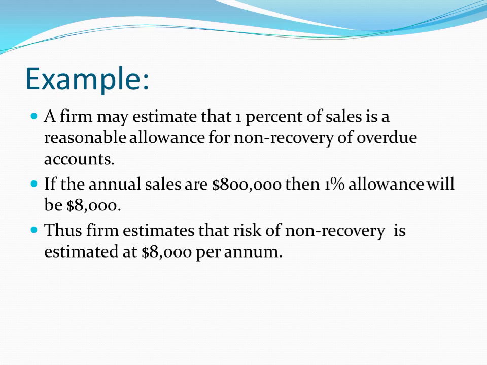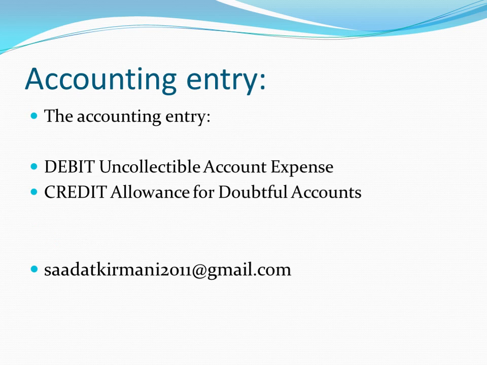Now let's take an example. Following this research into the past periods and the estimation of the allowance at the rate of 1% of sales, if the sales are, say, $800,000, then 1% allowance will be $8,000. So that is the estimation of the risk of non-recovery. So the accounting entries: a debit to uncollectible account expense and a credit to allowance for doubtful accounts.